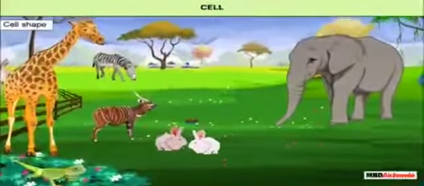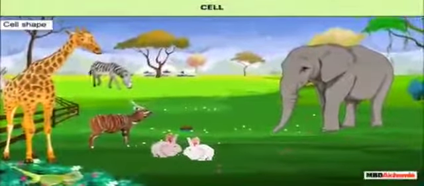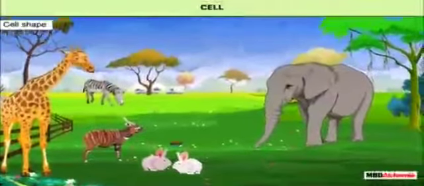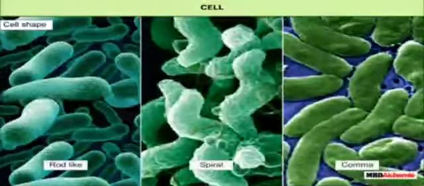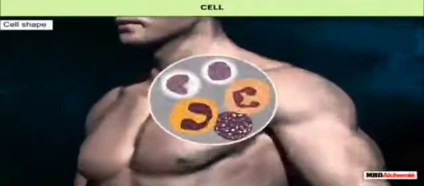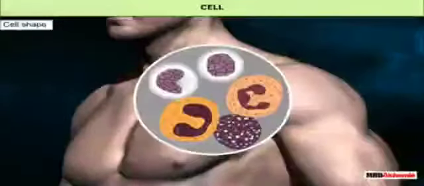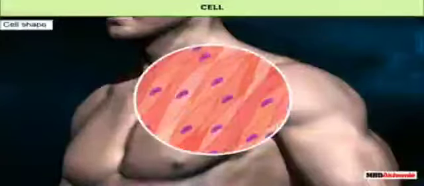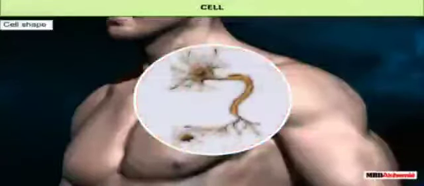Cell shape. The shape of the cell varies from organism to organism. It also varies within an organism. For example, amoeba has changing shape while bacteria may be rod-like, spiral or comma-shaped, etc. In human beings, cells may be irregular shaped, oval, columnar, spindle-shaped, long and branched, and so on.